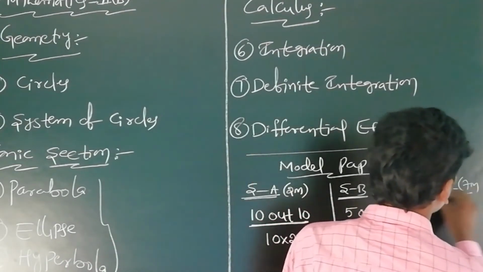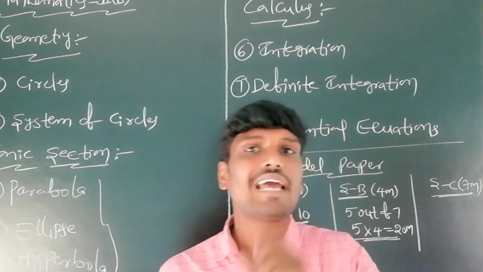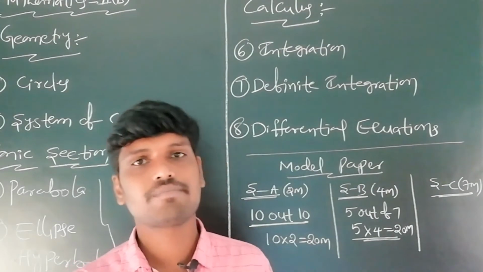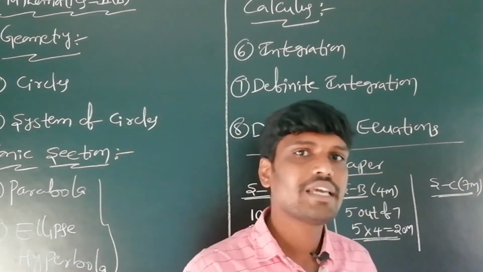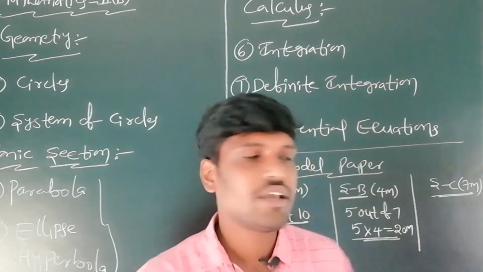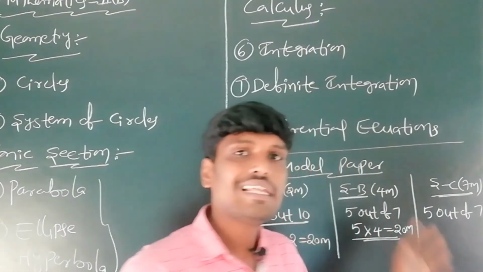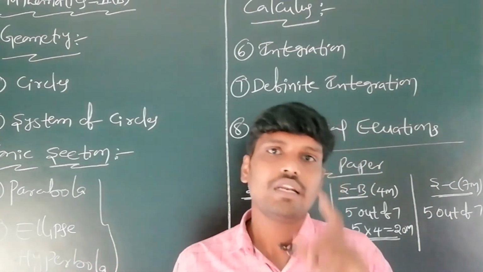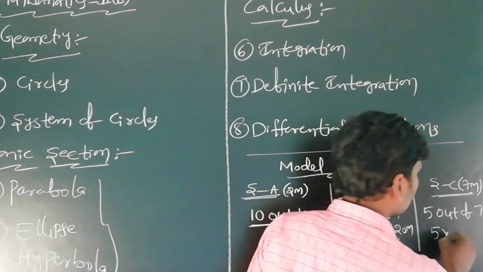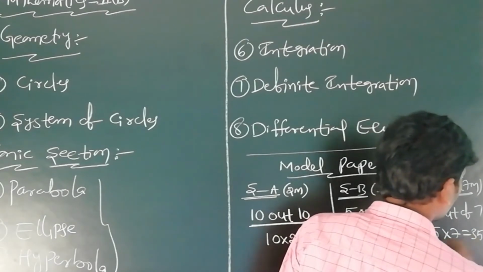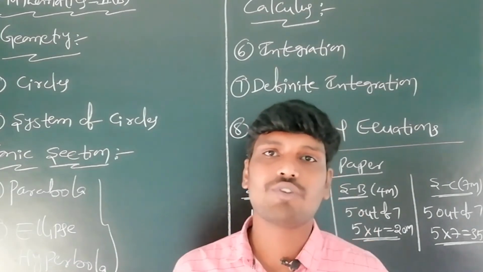Section C contains 7 marks questions, which are essay type or long answer questions. In this section, once again 7 questions are given, and you can write any 5 out of 7 questions. Each question in this section carries 7 marks, and 5 sevens are 35 marks for section C, the essay type or long answer type questions.